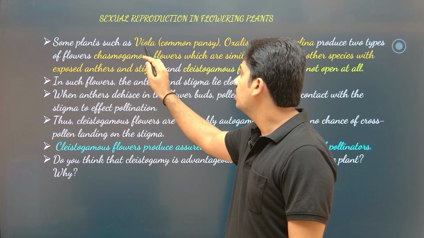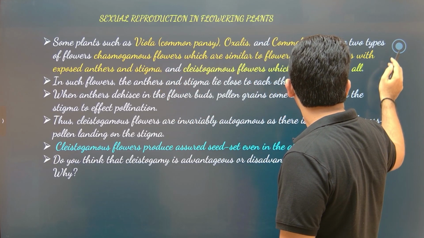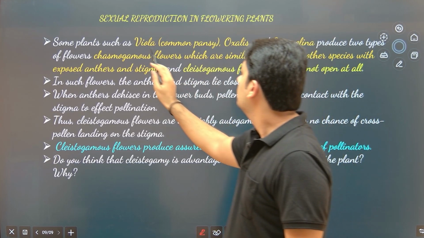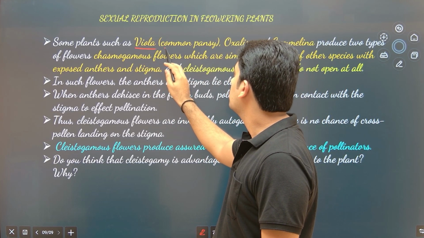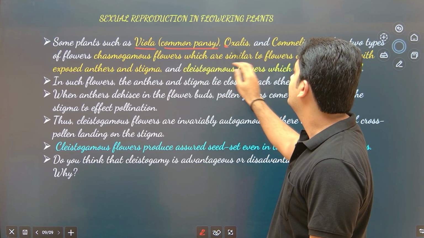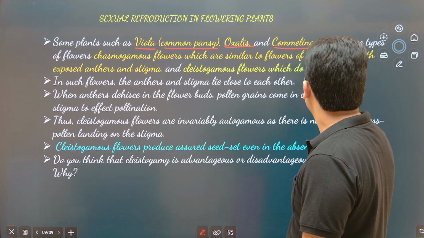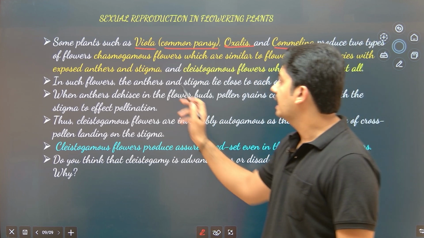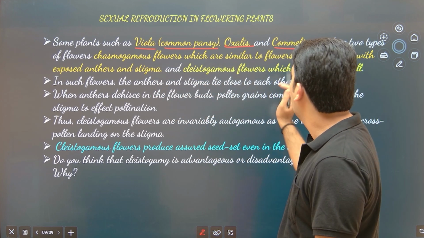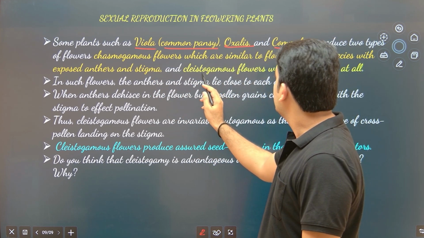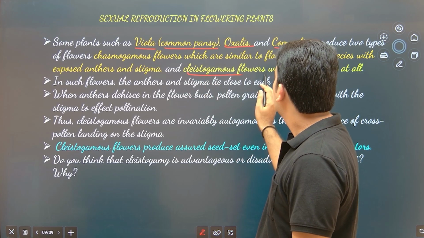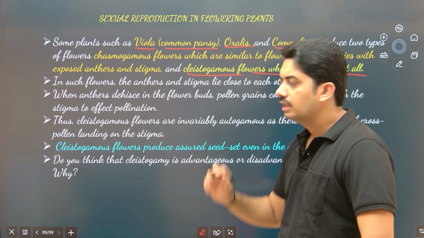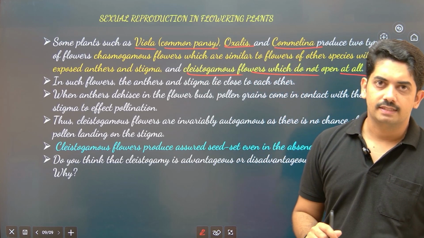If you observe in Viola, the common name is common pansy, Oxalis and Commelina. These are the three types of plants where you observe chasmogamous flowers, that means completely opened. Okay, and cleistogamous flowers are observed in the groundnut plant.